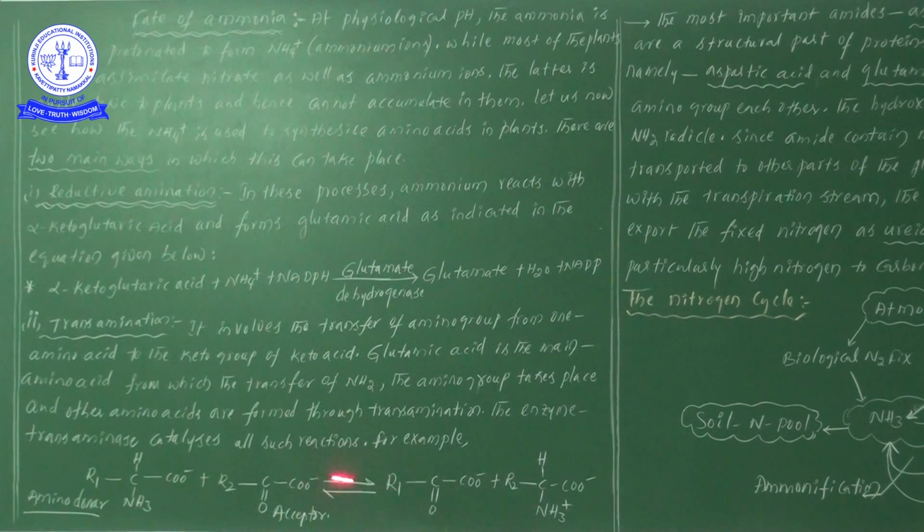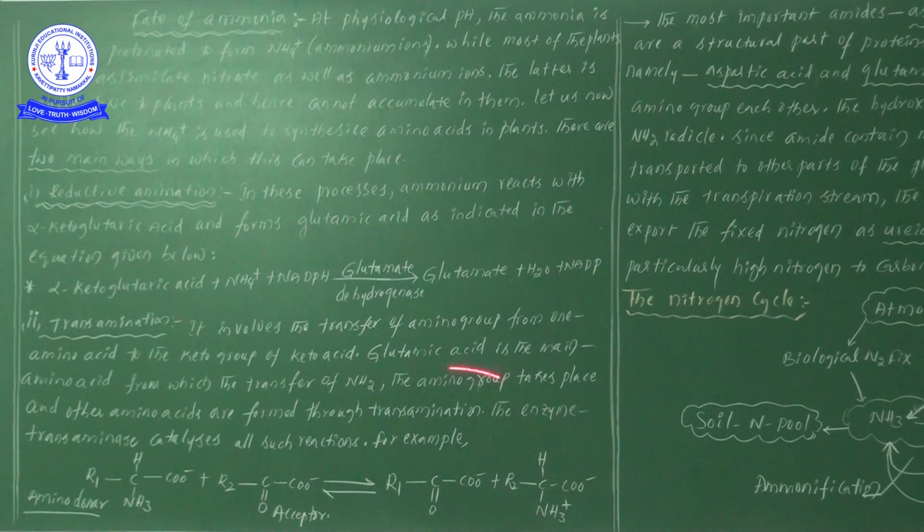The amino group on NH3 is shifted to the R2 group, because it is acting as the donor of the amino group. In the products, the amino group has reached the R2 compound. So on the right side, R1 is converted into like R2 and R2 into like R1.